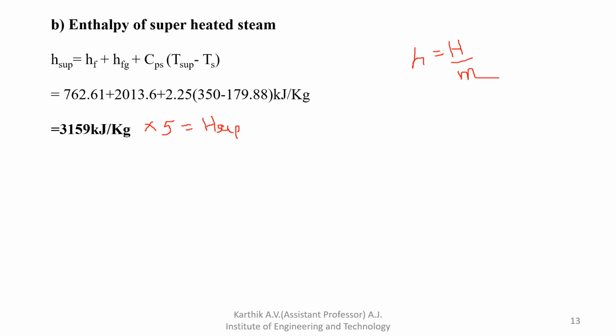So H superheated is equal to HF plus HFG plus CPS into T superheated minus T saturated. T superheated temperature is given in the question itself, that is 350 degrees Celsius, and TS temperature we have to note down from the steam table for the particular pressure, 10 bar. Then HF and HFG values are also the same. So you can easily find out the enthalpy of superheated steam, that is 3159 kilojoule per kg.